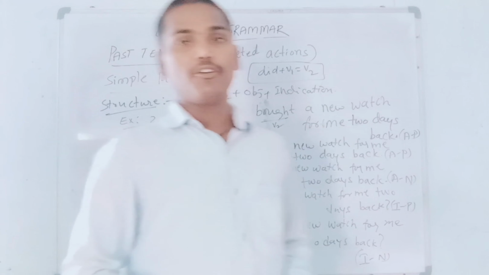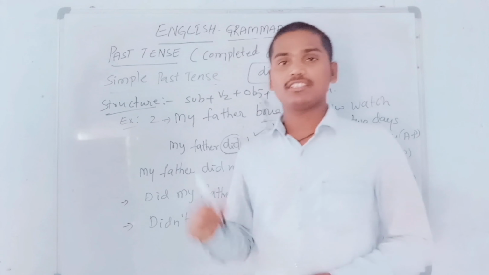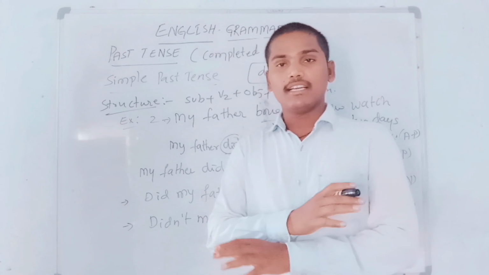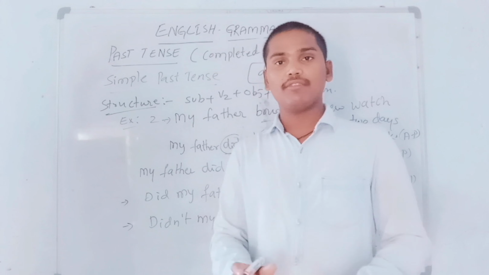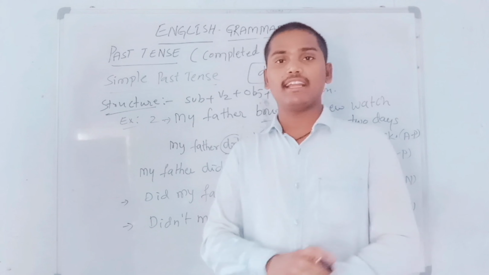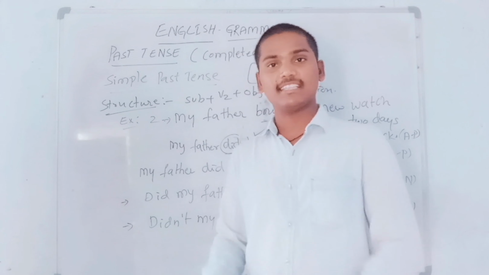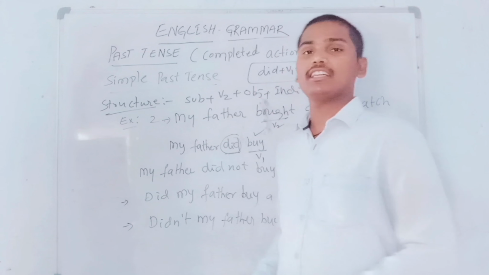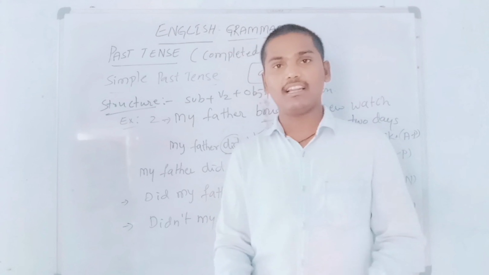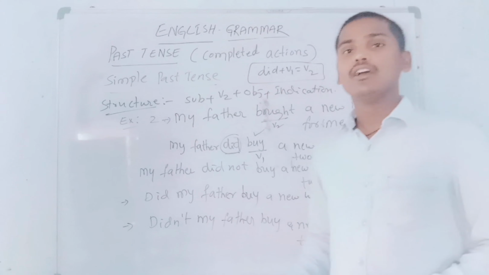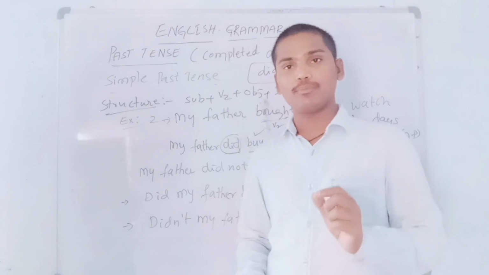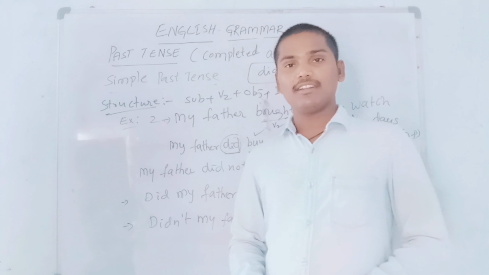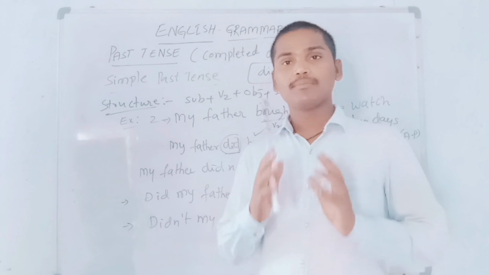Dear students, I hope you now get an idea about simple past tense. Whenever we use did in a sentence, we should compulsorily write only the V1 verb form, and never choose any other verb form after did. That is also one of the main important rules. The remaining things I hope you can understand easily. Please note down everything in your notebook and practice with more new examples. I hope you understand what I'm trying to explain.